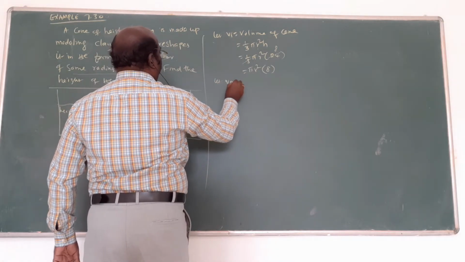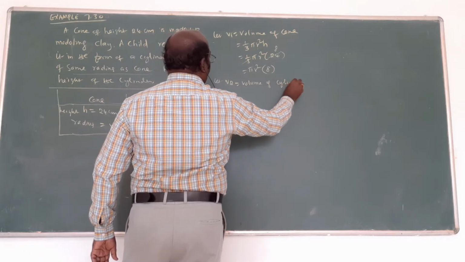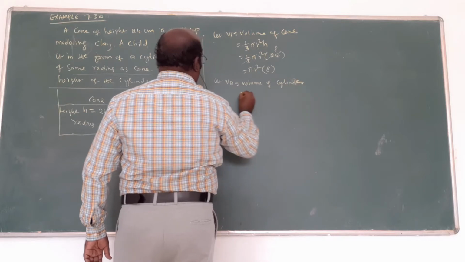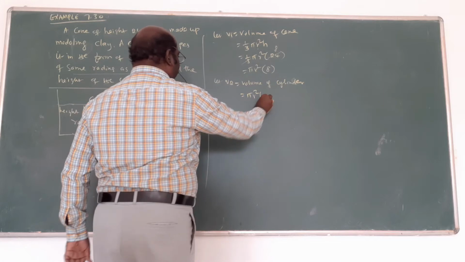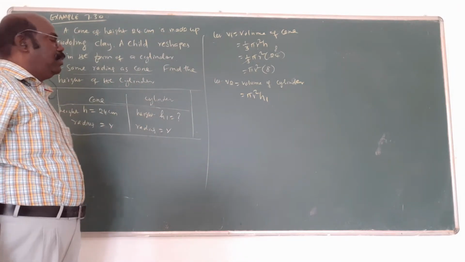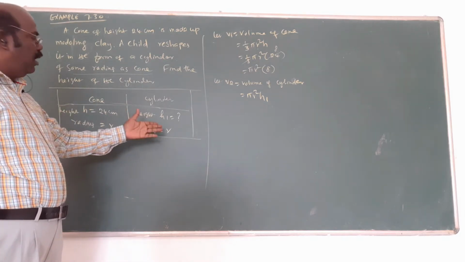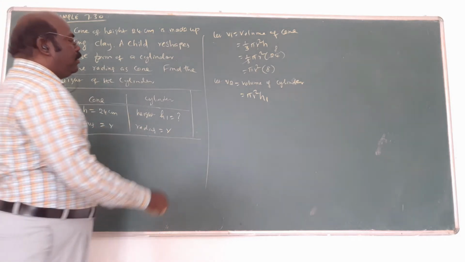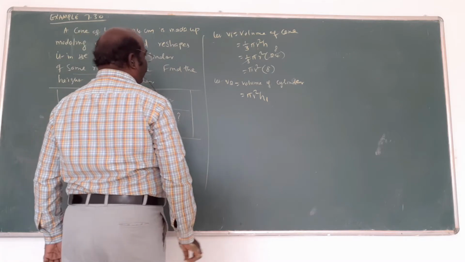V2 equal to volume of cylinder. What is the formula? Pi R square H1. We need H1, that's important. Our assumption: here H is 24, so H1 is the question mark. The first one is always H, R. The next one is always H1, R. In this way you assume. But the radii will be equal. Now, don't put a value for H1, because H1 is asked, R is given.